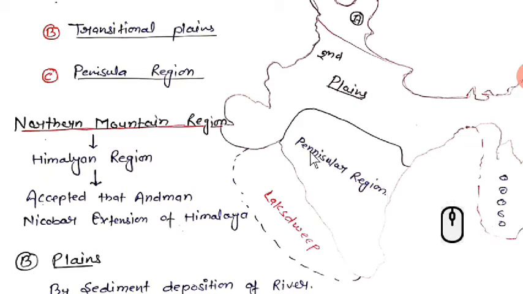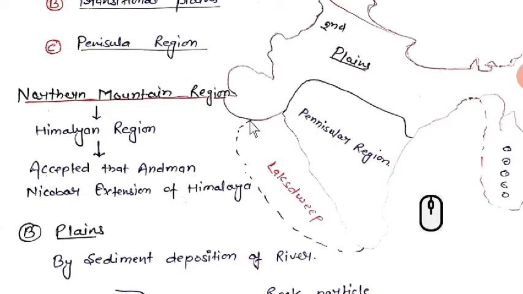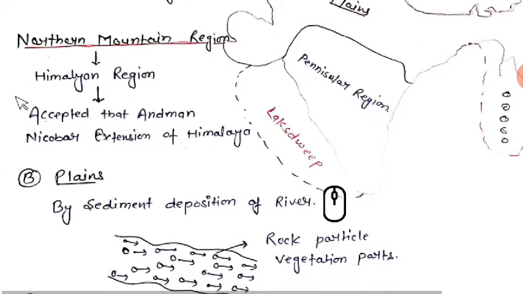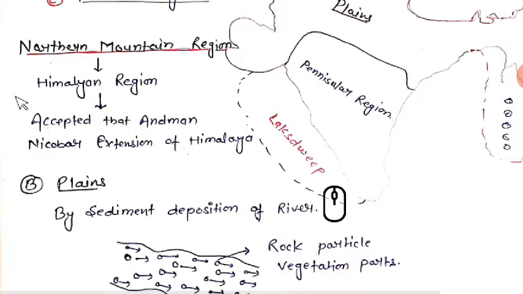Even Hyderabad, Telangana and Andhra Pradesh are all located in the peninsula region. Don't forget, guys, the Lakshadweep Islands are also there, located outside India. Okay, let's not get into that part about the Lakshadweep Islands.